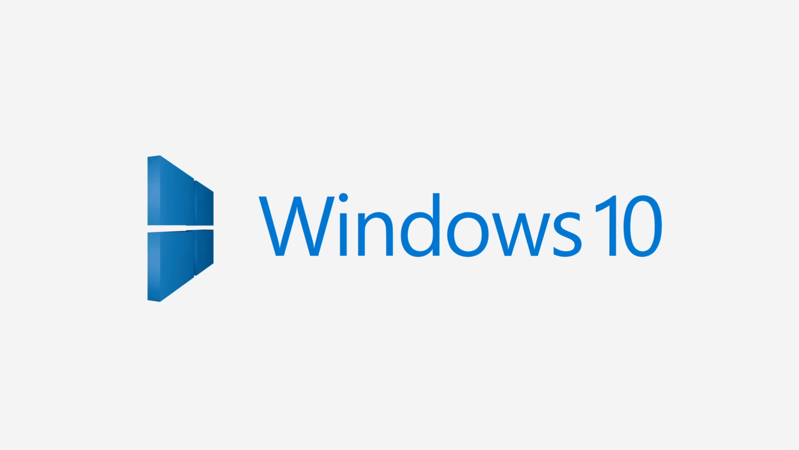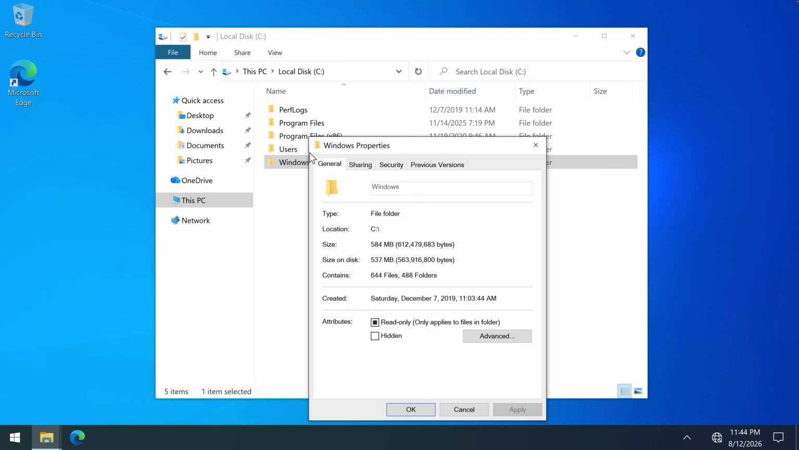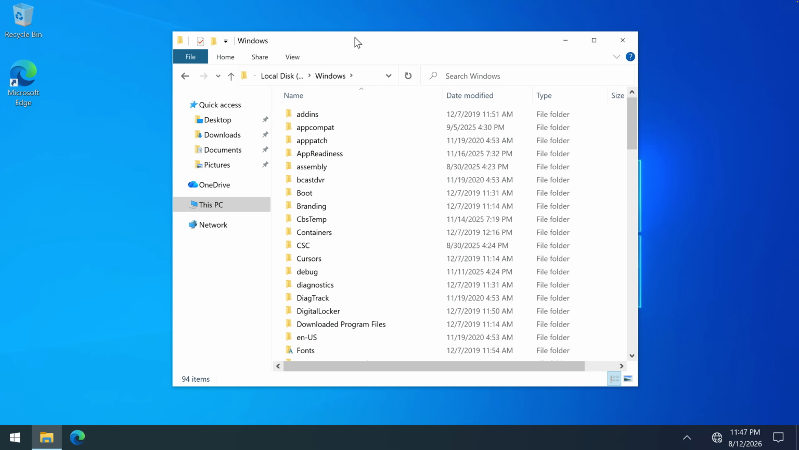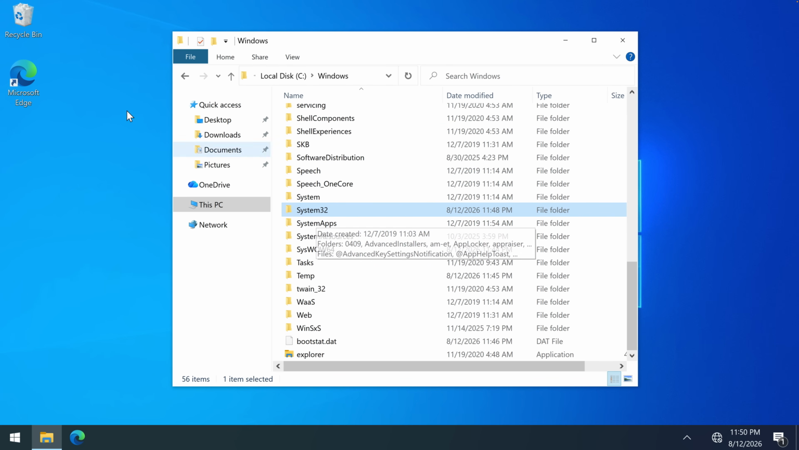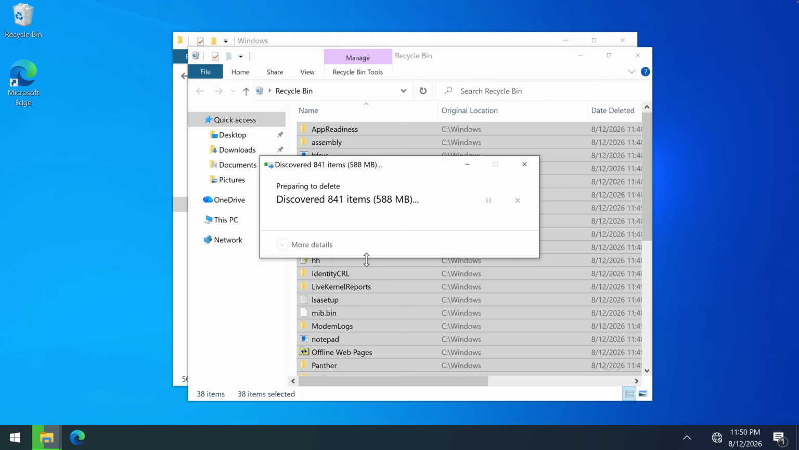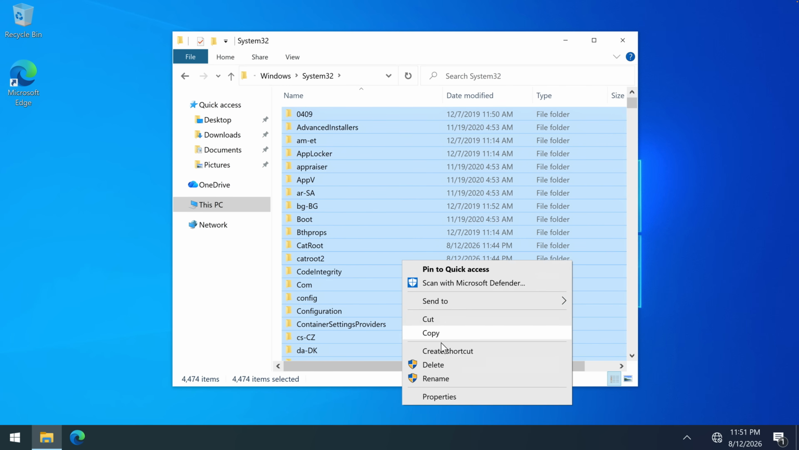Windows 10. Let's open up File Explorer, This PC, and let's try to grant some permissions first. Changing ownership. Now let's go inside of the Windows folder, select everything and delete. So everything except for the System32 folder, we have deleted how many items? 38. So let's delete all of these ones. Continue. And then let's also go into the System32 folder, select everything and delete all of these as well.